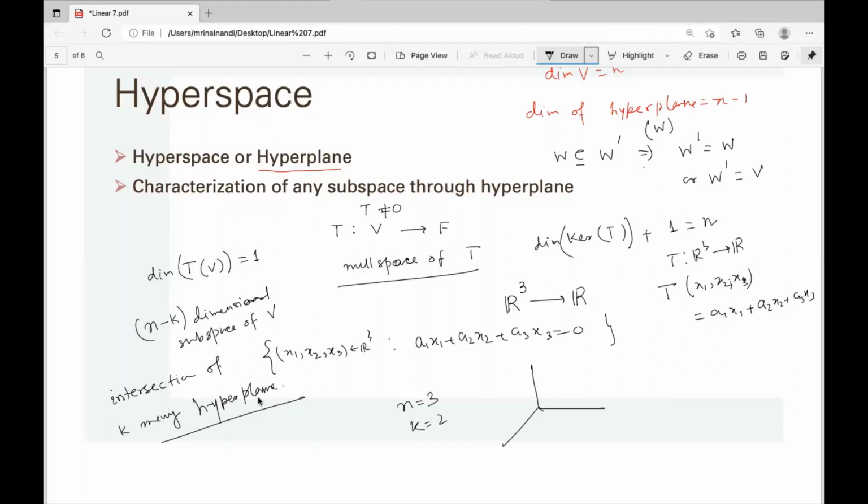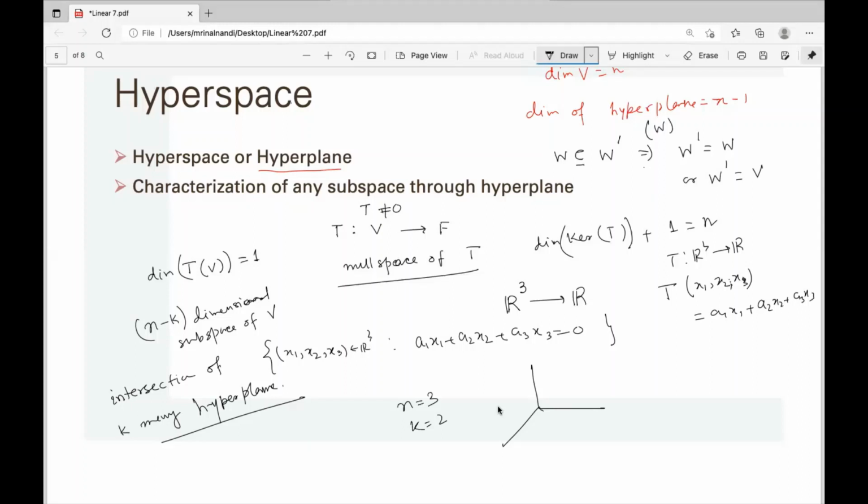If you take two hyperplanes and take the intersection, two different hyperplanes, then it will give an n minus 2 dimensional subspace. But if you fix the subspace first, you have to choose that plane properly. It's both ways. If you take two hyperplanes, just visualize a plane in 3 dimensions. If you take two different planes passing through the origin, the intersection will be a line passing through the origin. So it is a dimension 1 subspace.